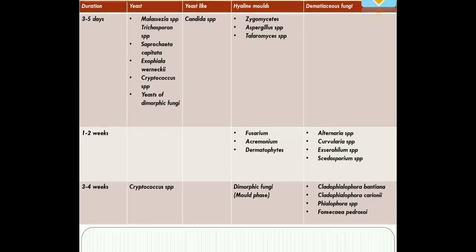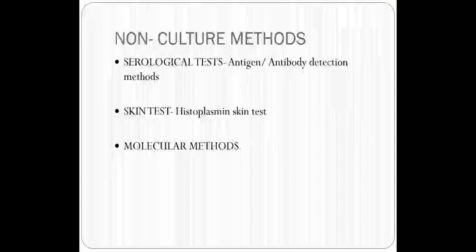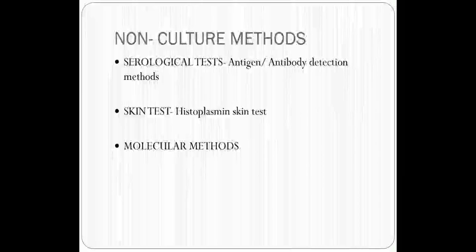Okay, so then we have the serological tests. As I told you, usually we detect antibodies or antigens against galactomannan and 1,3 beta D glucan. Okay, these are the two tests which are usually employed, and the one serological test which is also employed along with these two tests is your lateral flow assay for Cryptococcus neoformans.